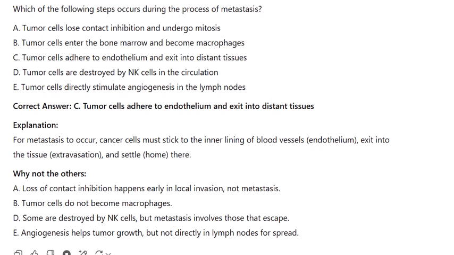Why not the others? A. Loss of contact inhibition happens early in local invasion, not metastasis. B. Tumor cells do not become macrophages. D. Some are destroyed by NK cells, but metastasis involves those that escape. E. Angiogenesis helps tumor growth, but not directly in lymph nodes for spread.